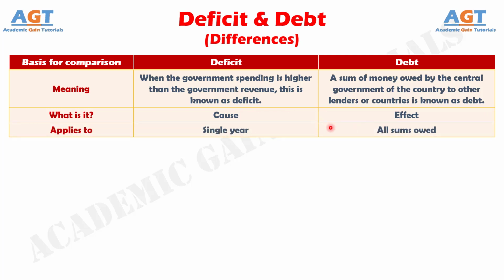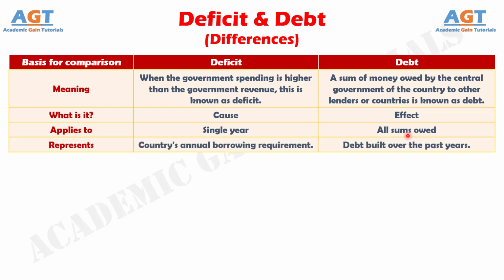Number 3. The deficit is for 1 year only, that is, it reflects the excess of government expenditure over its earnings in a financial year. Conversely, debt is the sum total of all the money owed by the government of a country during its past years. Number 4. The deficit represents the total annual borrowing, but debt represents the total outstanding amount accumulated during past years.